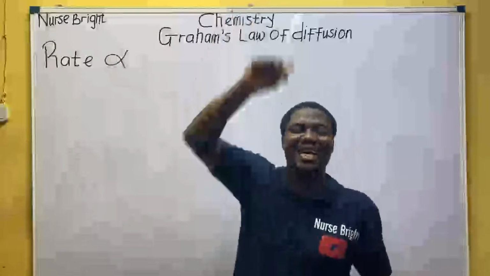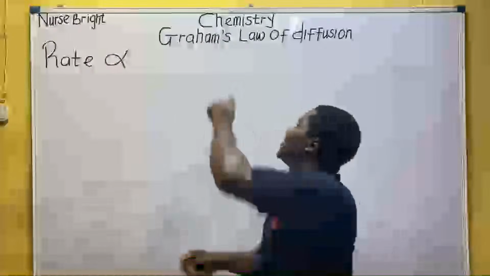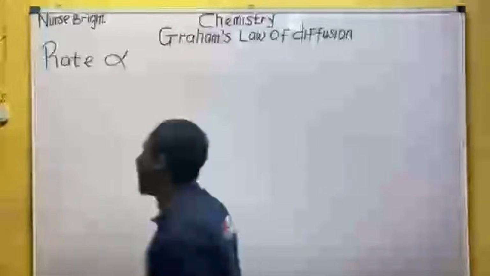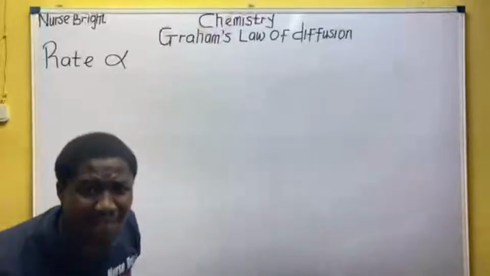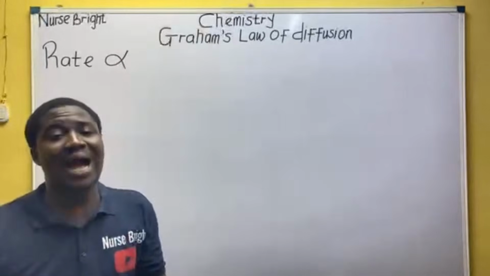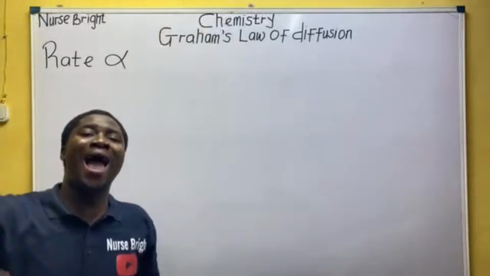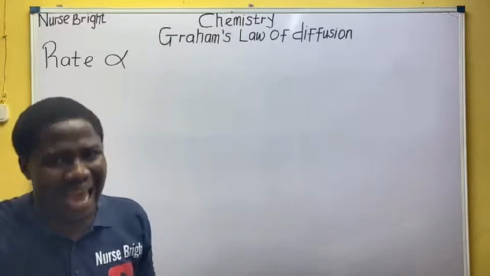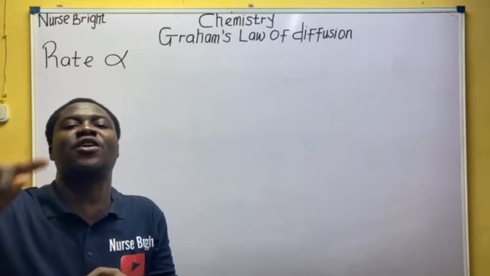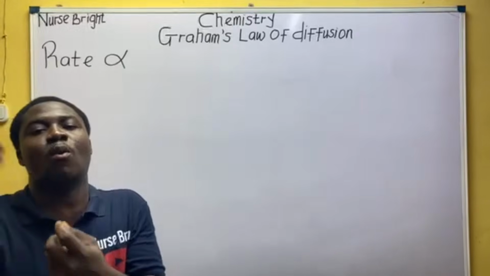But in this law, Thomas Graham said the rate of diffusion of a gas is inversely proportional to the square root of its density, or inversely proportional to the square root of its relative molecular mass or molecular mass.